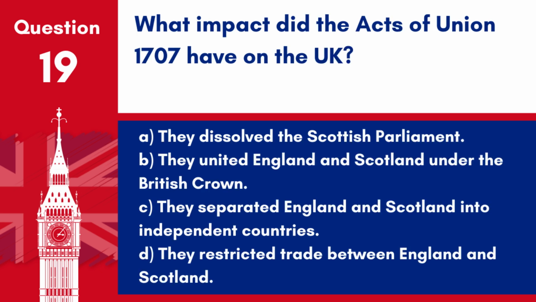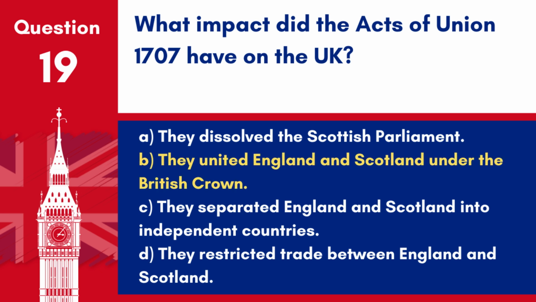Question 19. What impact did the Acts of Union 1707 have on the UK? A. They dissolved the Scottish Parliament. B. They united England and Scotland under the British Crown. C. They separated England and Scotland into independent countries. D. They restricted trade between England and Scotland.